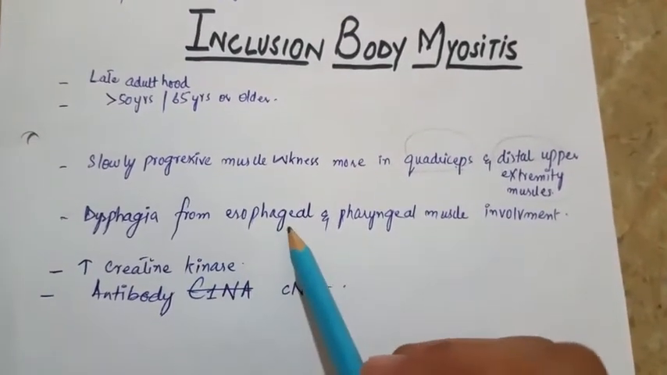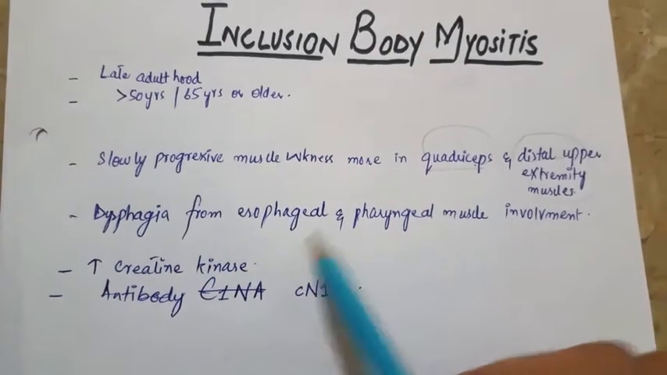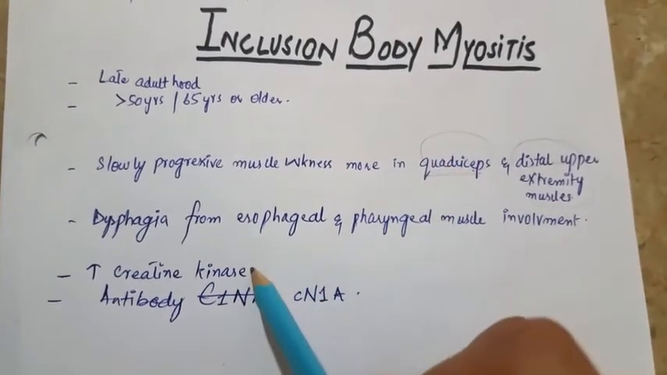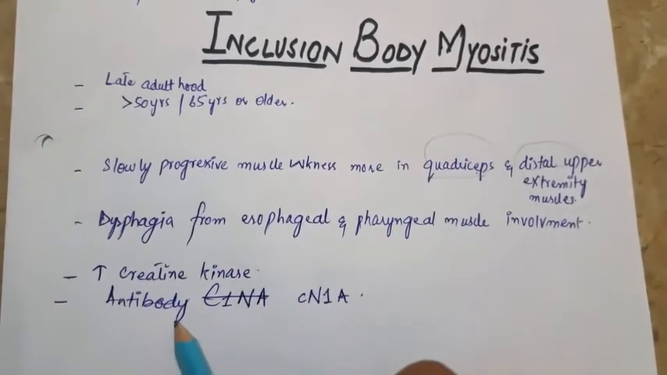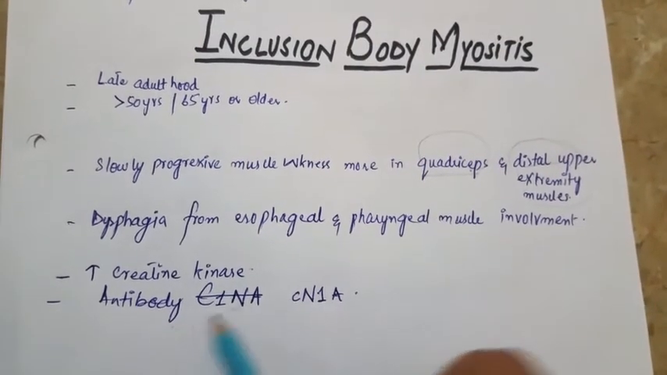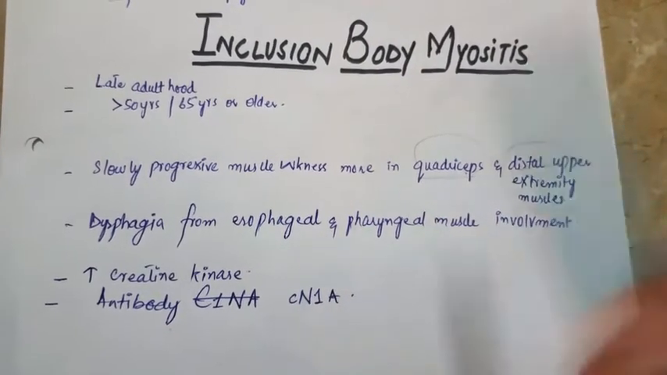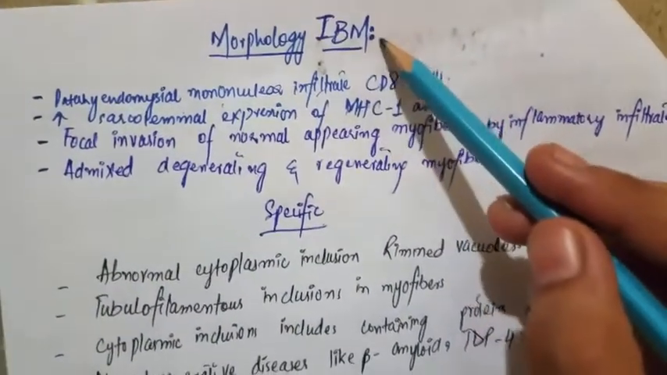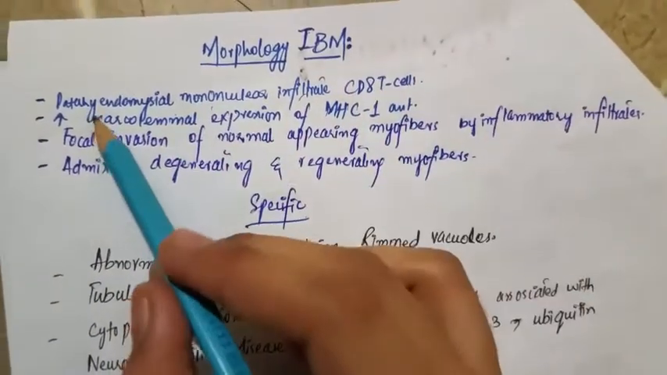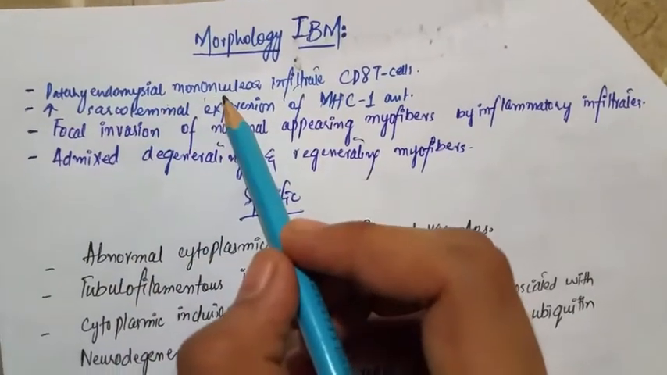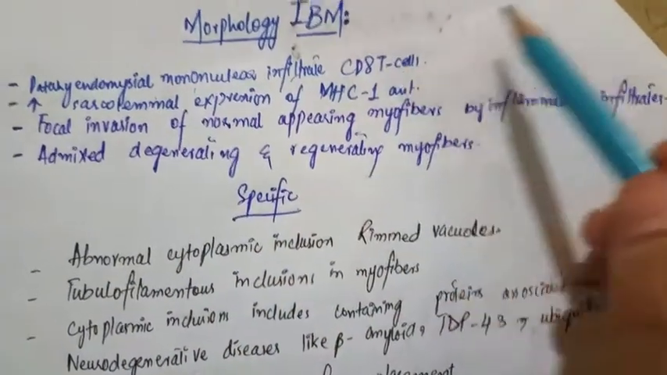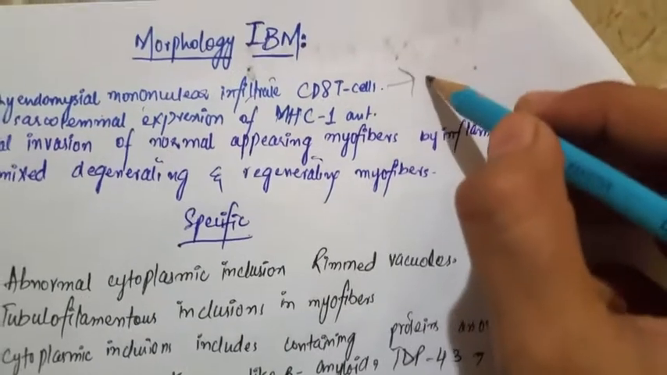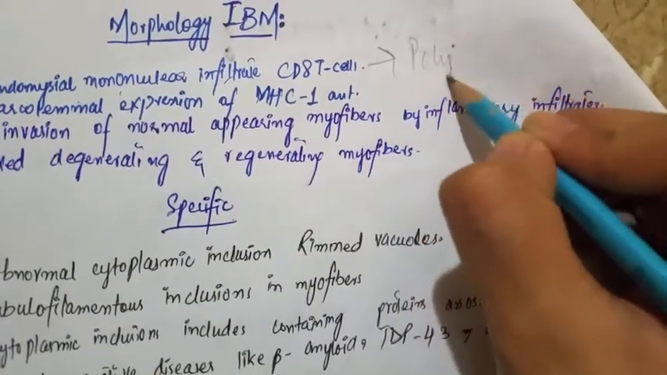Dysphagia, because of the esophageal and the pharyngeal muscle involvement. Because of muscular injury, there will be elevation in the creatine kinase. There we can appreciate the antibodies, which is the CN1A. Now come to the morphology of the inclusion body myositis. The first feature, the patchy endomysial mononuclear infiltrate of the CD4 T cell, which is similar to the polymyositis.